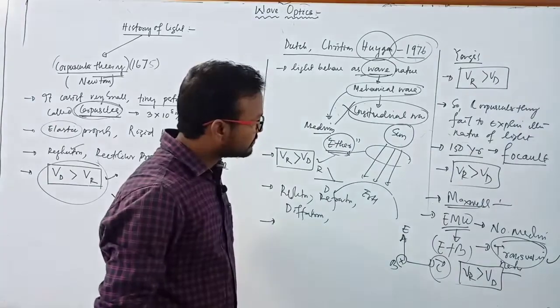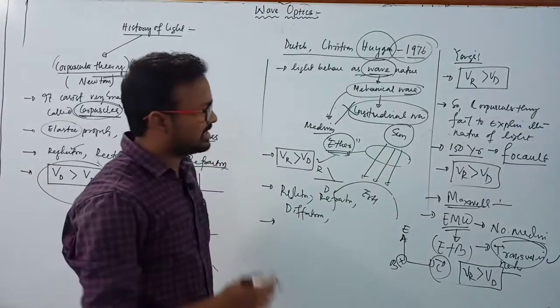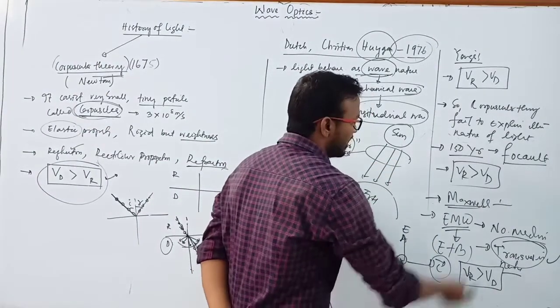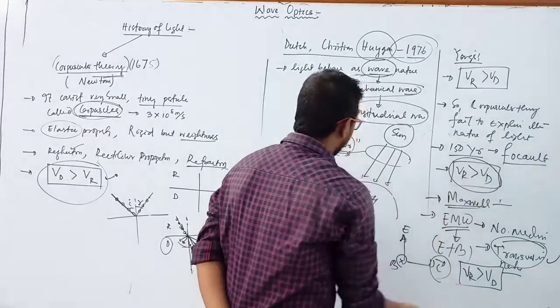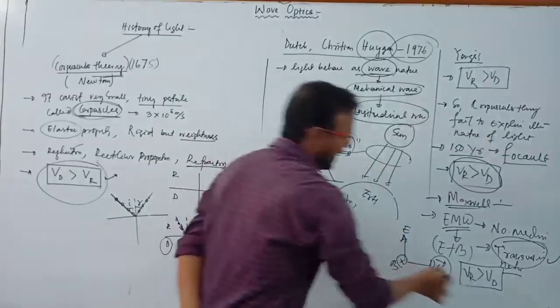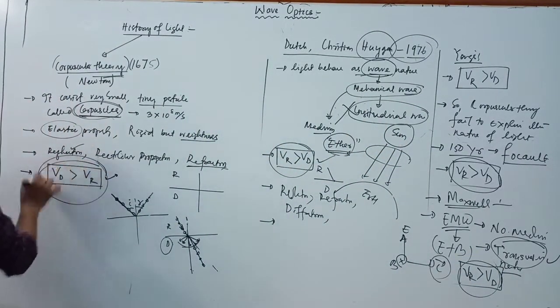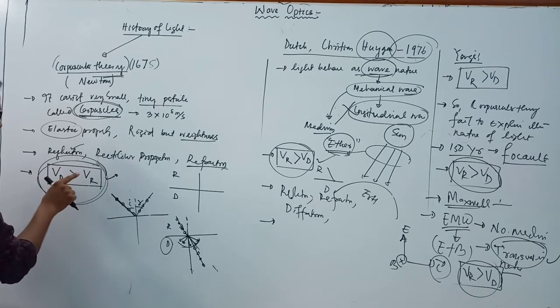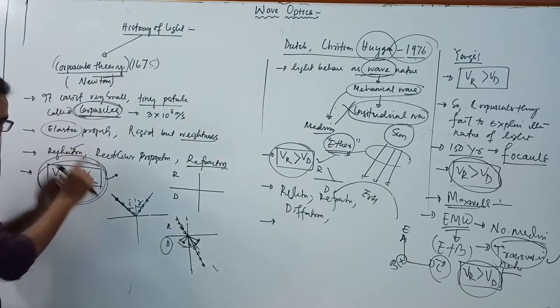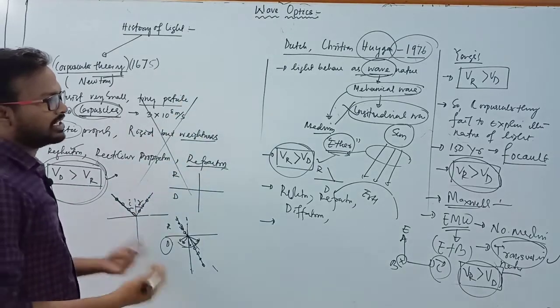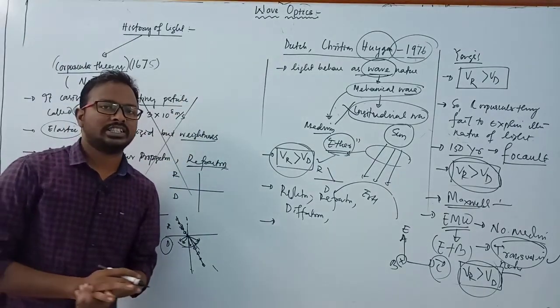Clear? So these are the characteristics, or the history, of light. So we finally conclude that the velocity of light increases here, and here also the velocity of light increases. But Newton told that the velocity of light in a denser medium increases as compared to a rarer medium, and this theory fails to describe the nature of the wave, and the corpuscular theory fails.